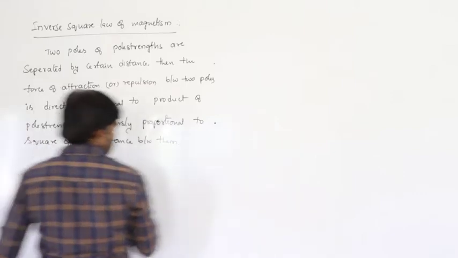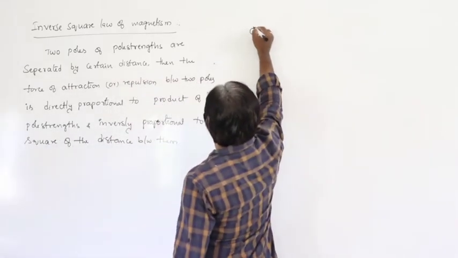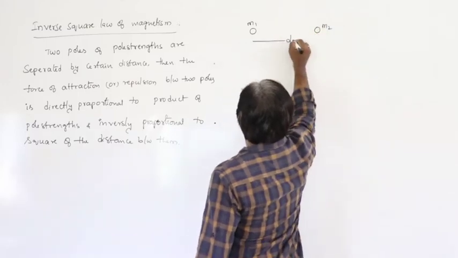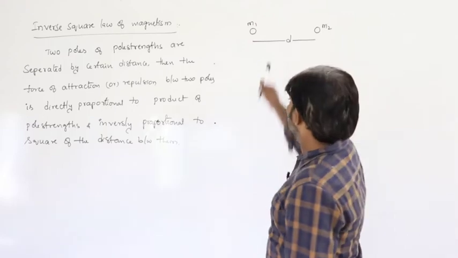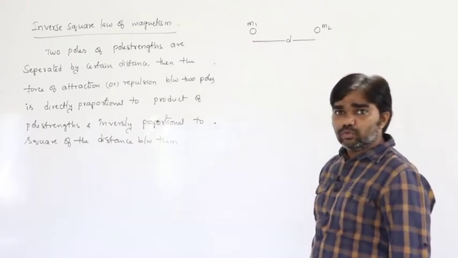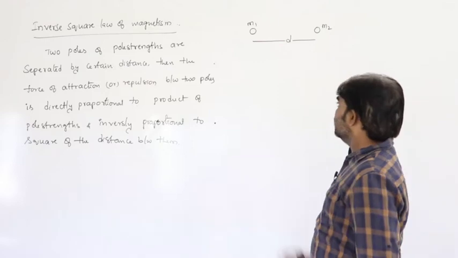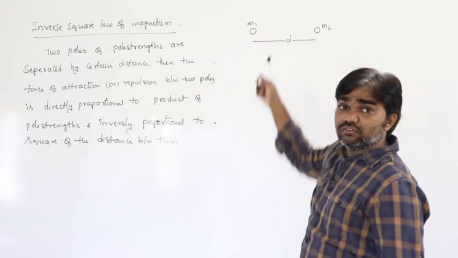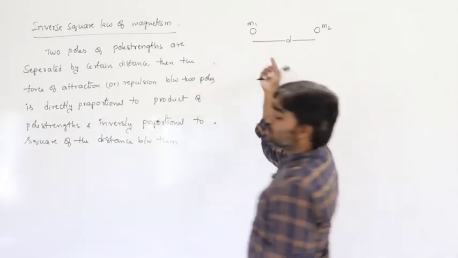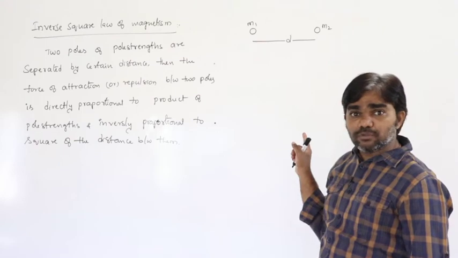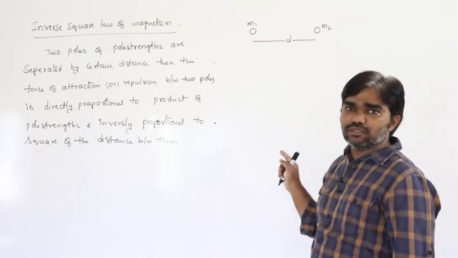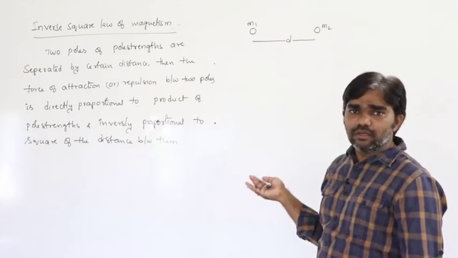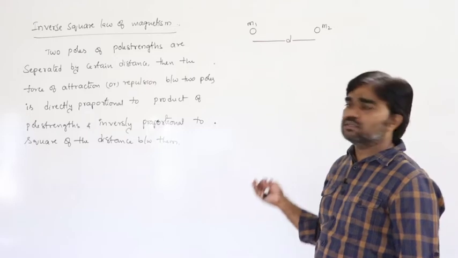Two poles, different or the same, whatever it is, let us say M1 and M2, are separated by distance d or r. Then the force of attraction or repulsion between the two poles: if they are opposite poles, they attract each other; if they are like poles, two north poles, they repel, while one north and one south attract.